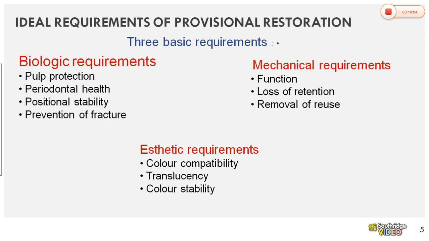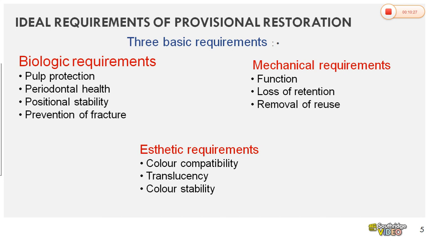And prevention of fracture. So when you prepare the tooth and leave it like that, when accidentally patient bites on the prepared tooth, it causes enamel fracture or the tooth fracture as a whole. To prevent any kind of fracture, temporary crown has to be provided, which protects the prepared tooth. Okay. The mechanical requirements, the function.